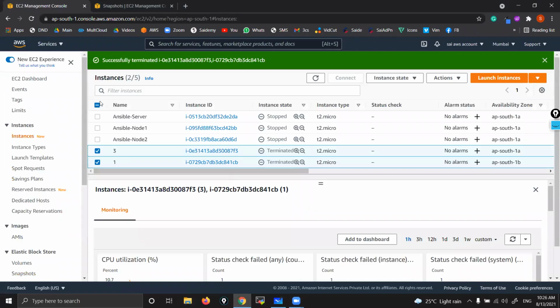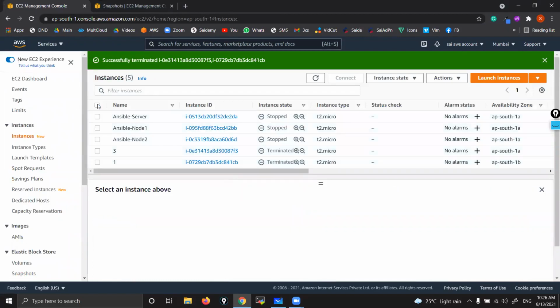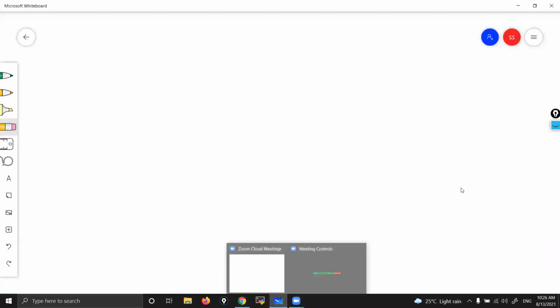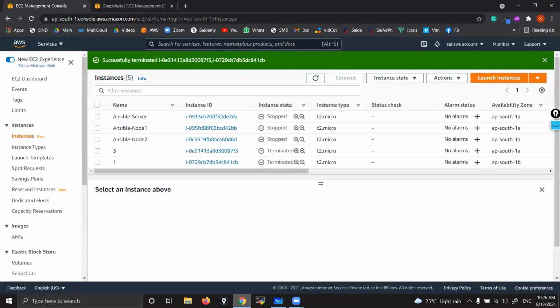See guys, in companies we maintain one account only. That you will understand in the IAM class clearly. Sir, if a company maintains one account only and there are multiple employees, if any employee makes a mistake, how can they come to know? No, that won't happen because we give limited privileges. We don't give root access to everyone. That's what we are going to see in the IAM class, Identity and Access Management.